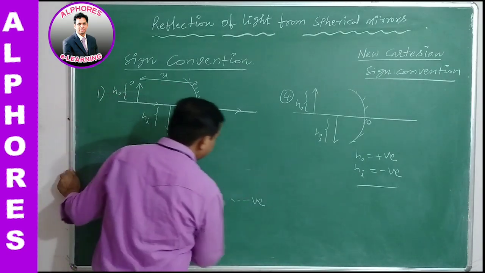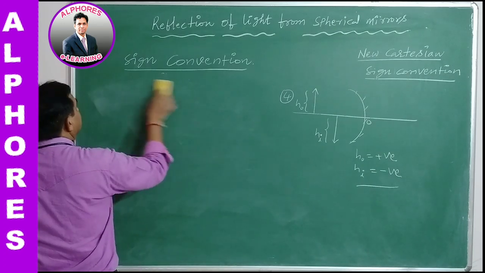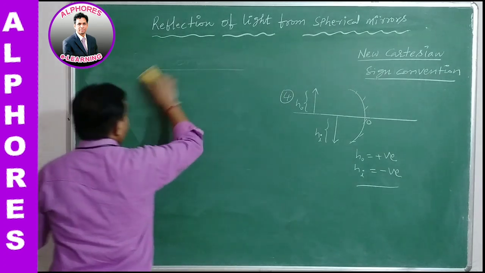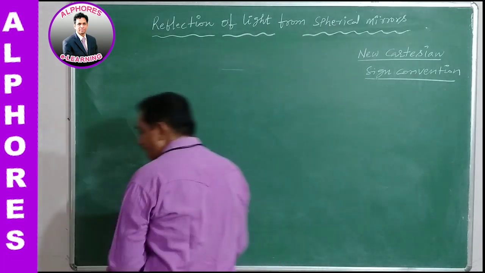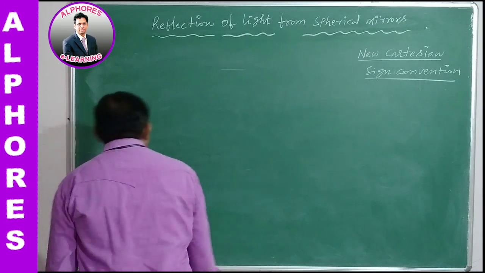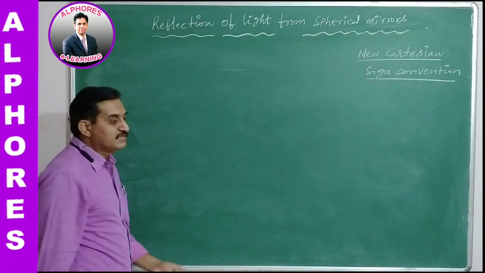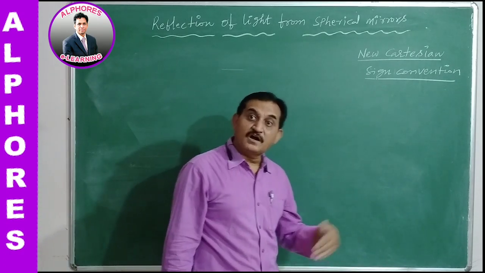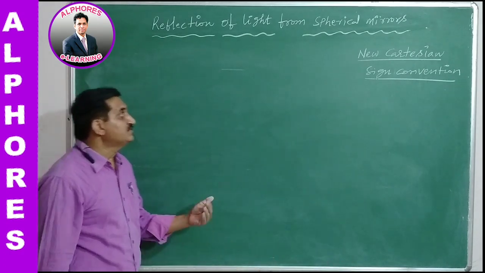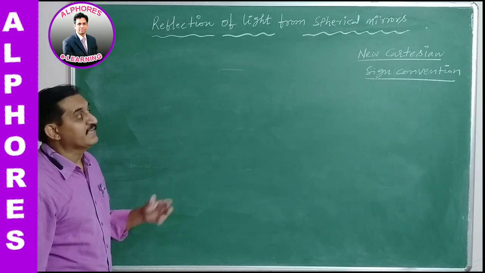If the object and spherical mirror are kept such that their sign conventions match with Cartesian signs, this is known as the new Cartesian sign convention.